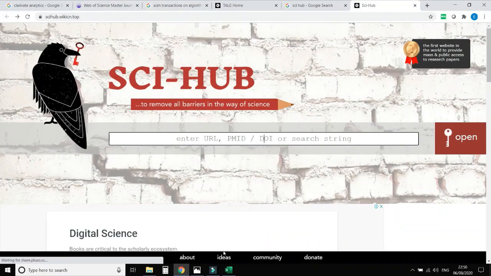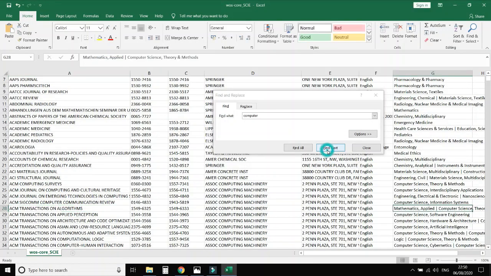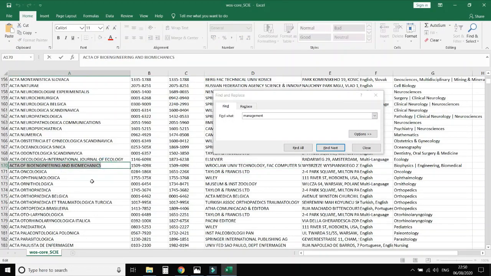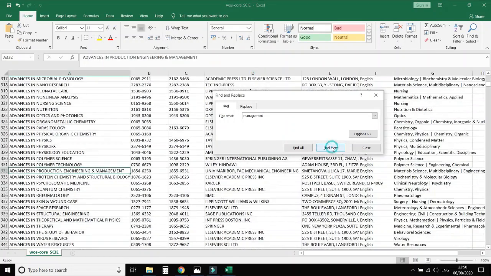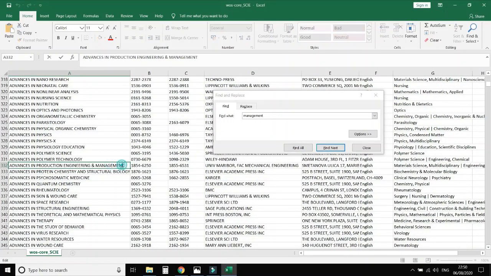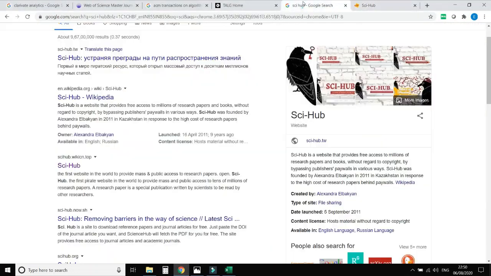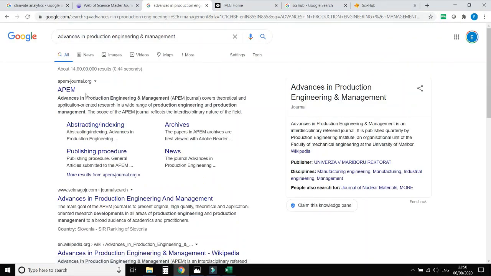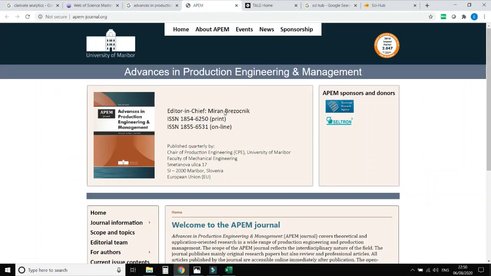Same way you can search one by one all the details of different domains, and based on this domain you can download the paper after searching the details of that particular journal. So one by one you can search the journal, then after that you can visit the website of that journal.